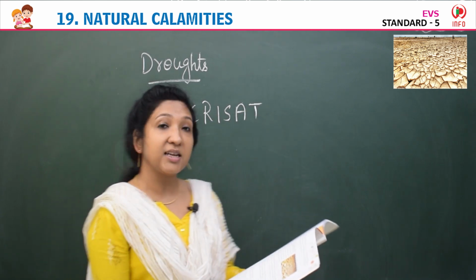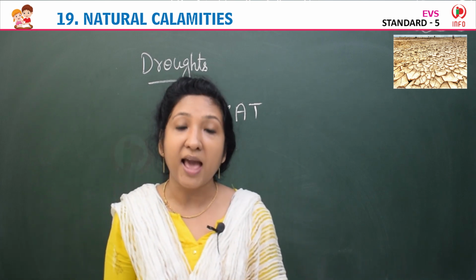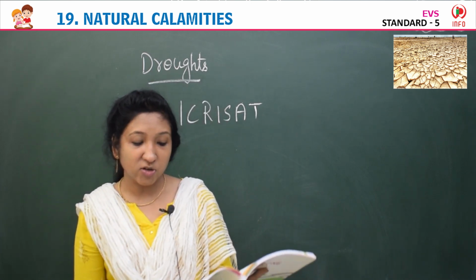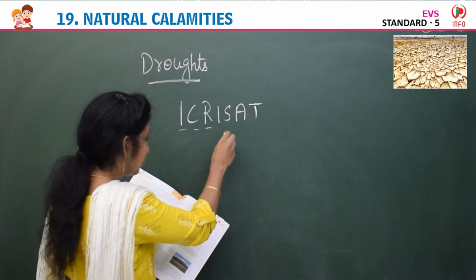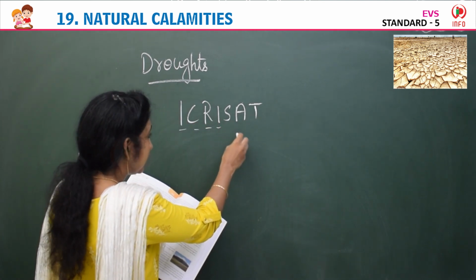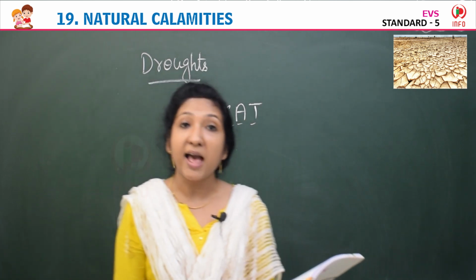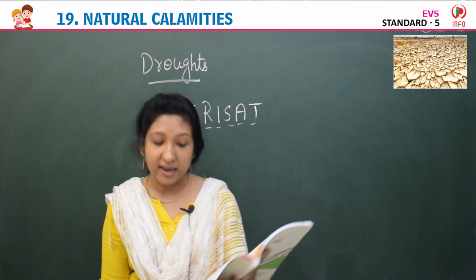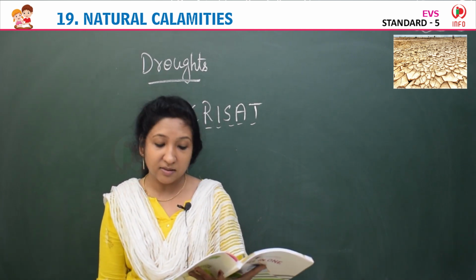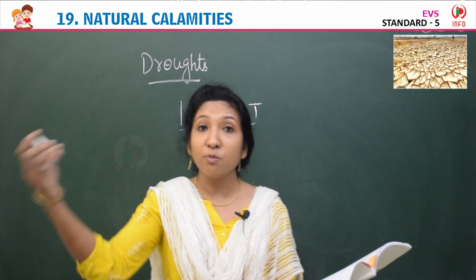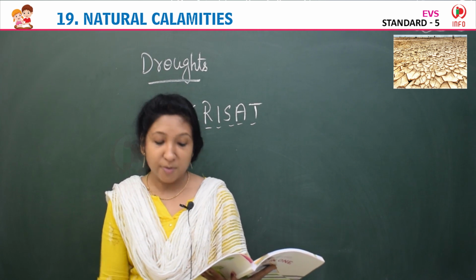ICRISAT means the International Crops Research Institute for Semi-Arid Tropics, established at Hyderabad. This ICRISAT, at Hyderabad, is extending immense surveys in this direction. They are giving large, big surveys to this problem.